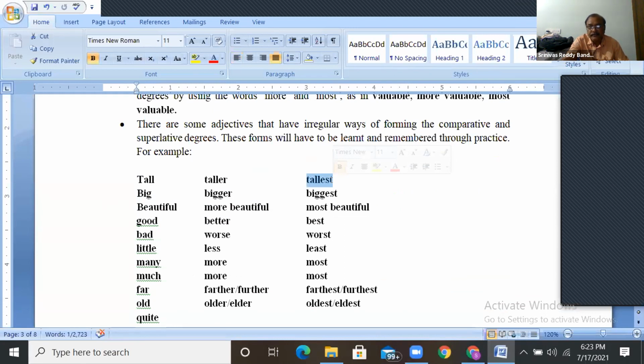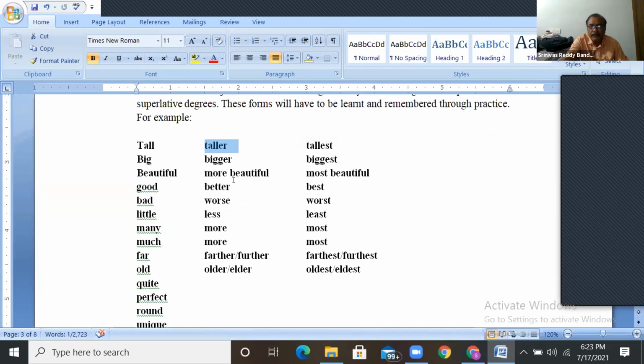To use comparative, there should be two groups or two categories, between two persons or between one person and one group, between one thing and another group. Means two identities should be there.